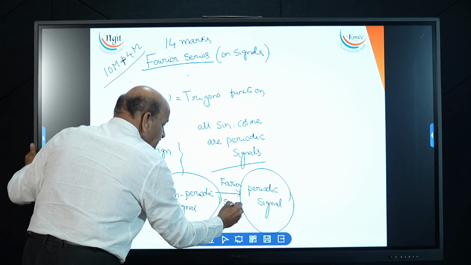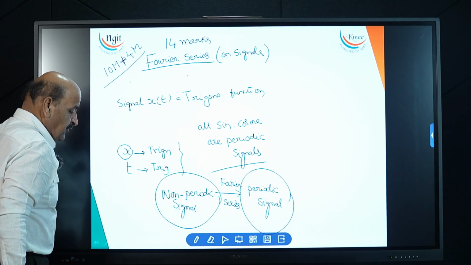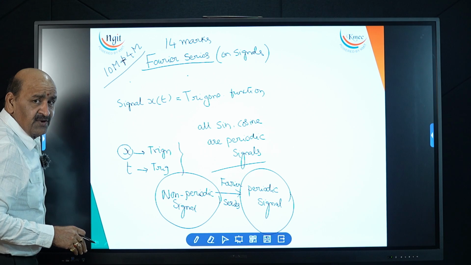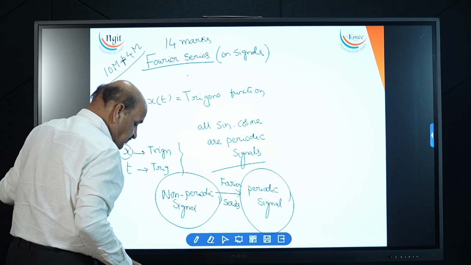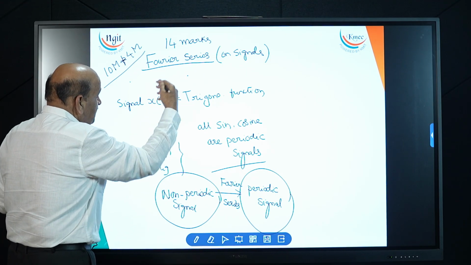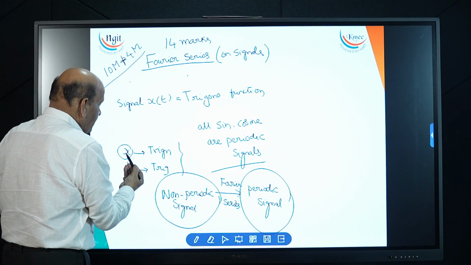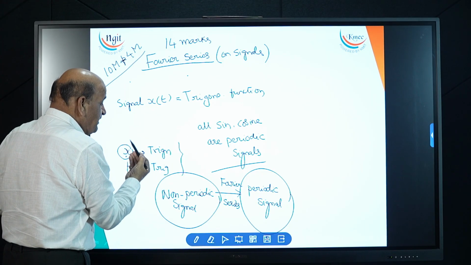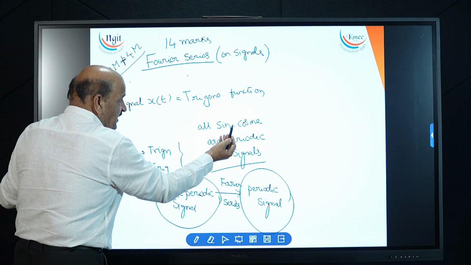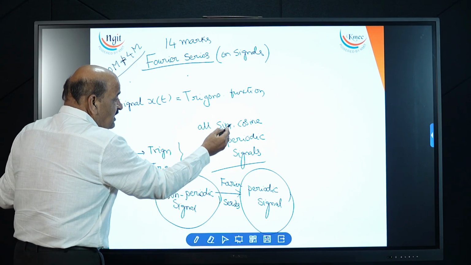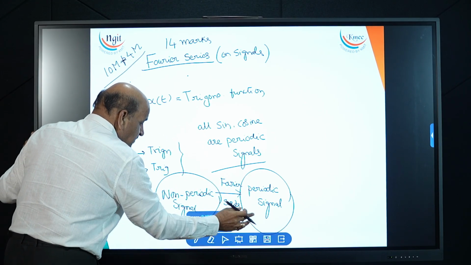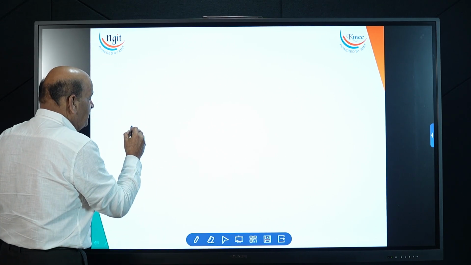Very, very important transformation and technique in engineering, Fourier series. Students have to have online experience of calculations of this Fourier series. Now this is very much important. We started the Fourier series concept on signals. The main purpose is that every non-trigonometric signal can be converted into a trigonometric signal. What is the purpose of the trigonometric signal? Because sine and cosine are the trigonometric signals. These are periodic signals. One more point. What is the purpose of discussing these periodic signals?